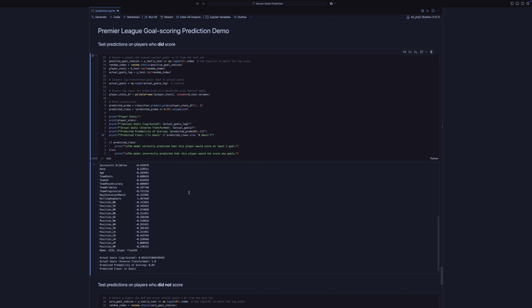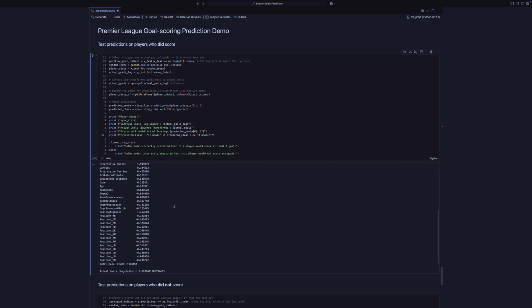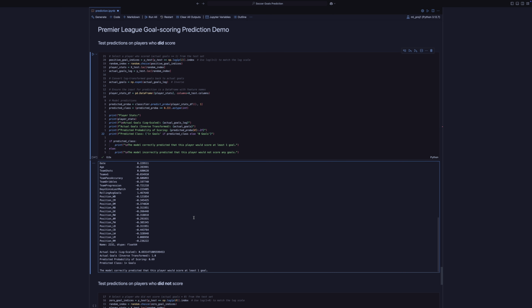So running this, you'll first see a bunch of standardized data. So we have a mean of 0, standard deviation of 1. That's why a lot of these values are negative. It's just this has been processed.